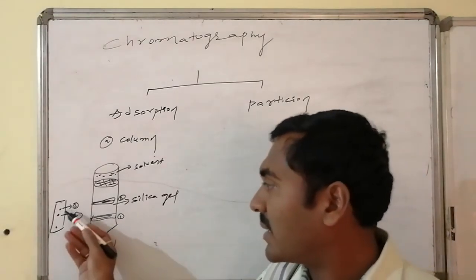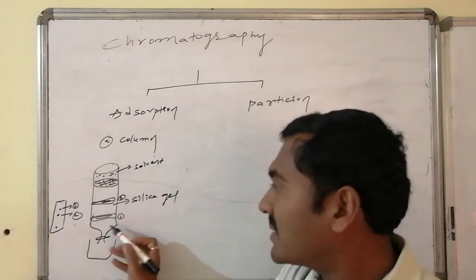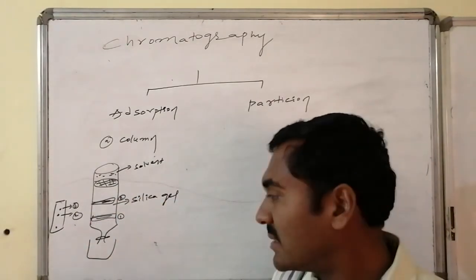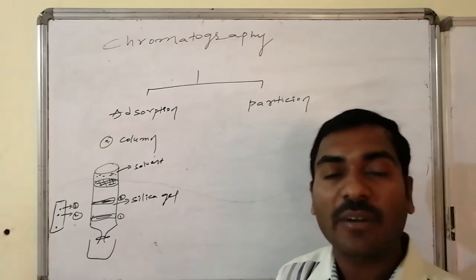So compound 1, which has higher retardation factor, comes first and compound 2 comes next. Thus these are properly collected in conical vessels and separated from one another.